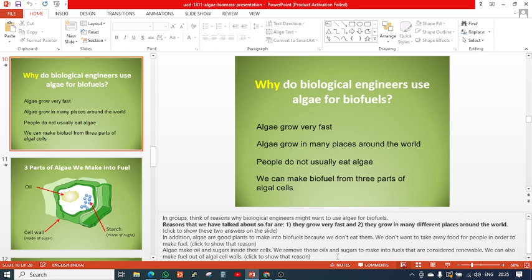That means algae are a good plant for making biofuel because they are not eaten and do not take anything away from people, and they make oil and sugar inside the wall; we remove the oil and sugar and make the fuel. The algal cell consists of a cell wall, and the cell wall consists of cellulose material and lignin. Cellulose is the fiber material or biomass, and lignin is the oily material. You can extract the lignin, and that can also be converted into biodiesel and biofuel; that is a form of biofuel.